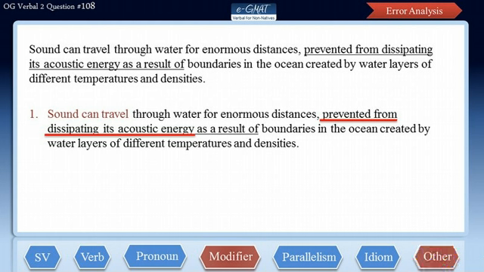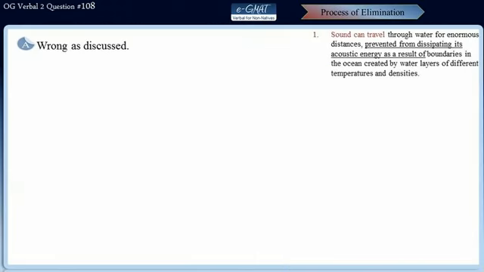So let us run the POE to find out which answer choice corrects these errors. Well, choice A certainly does not, as we just discussed. Choice B is also incorrect because it repeats the same error as in choice A. Well, choice C is the correct answer.